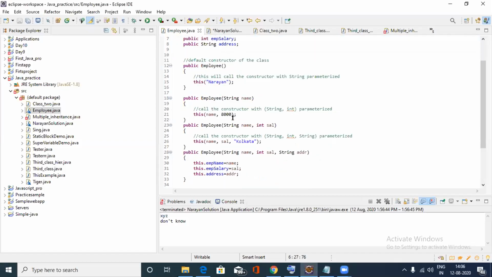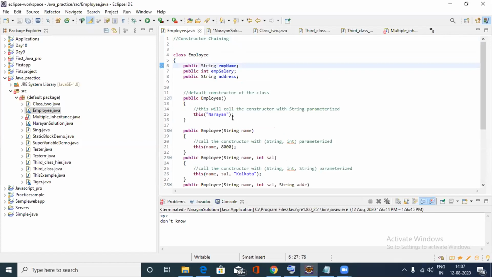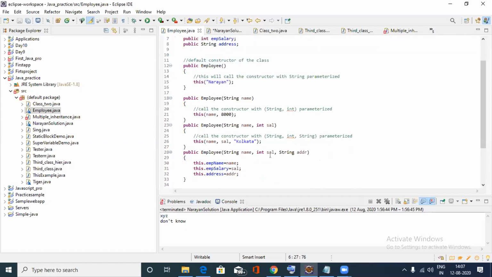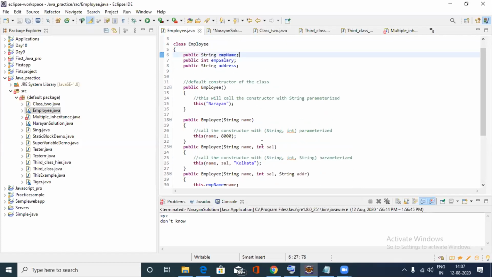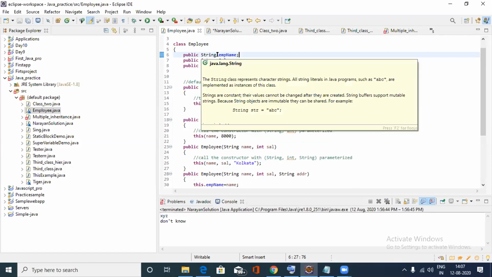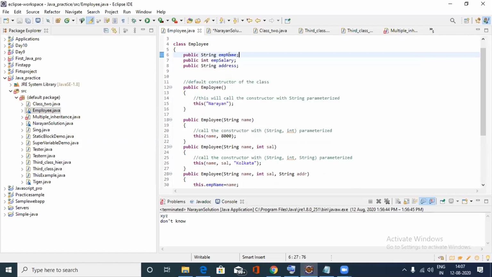Naren, share your screen. Hello, ma'am. This is for constructor chaining. At first, I build up a class named employee.java, and after that I create a class employee, and I give the public string empName, public integer empSalary and public string address.